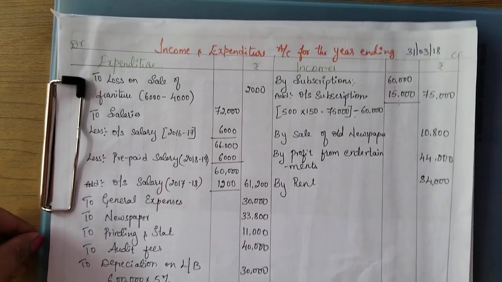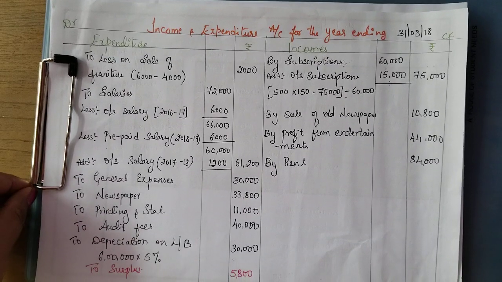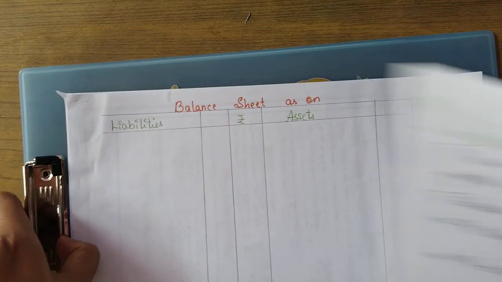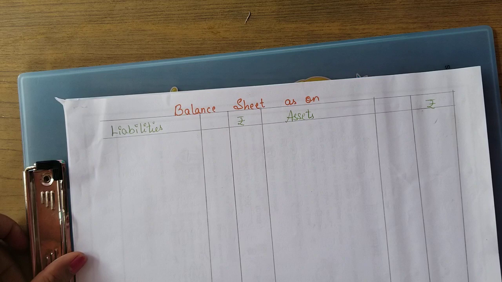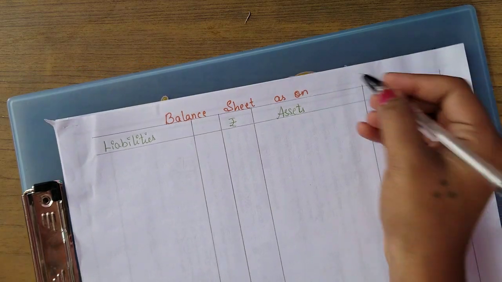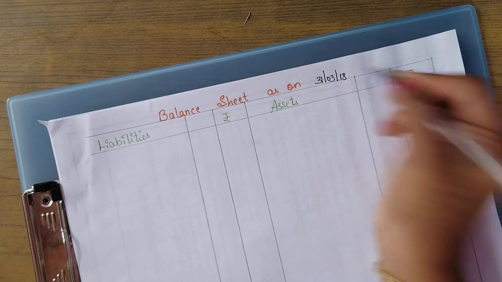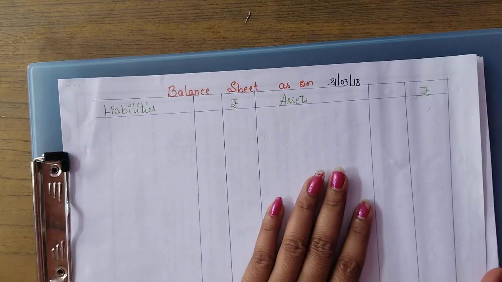This is all about the income and expenditure account. Hope you all understood. Now let's move on to the balance sheet. So balance sheet for the year ending 31st March 2018. So this is the balance sheet, liabilities and assets.